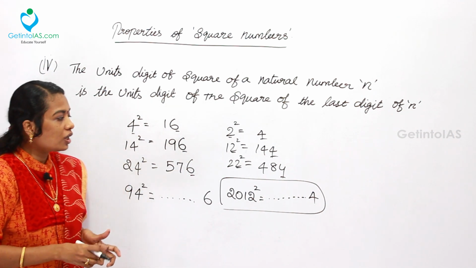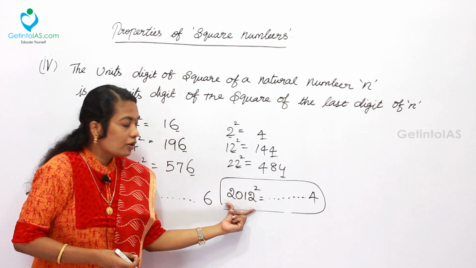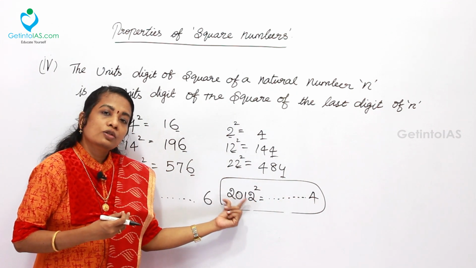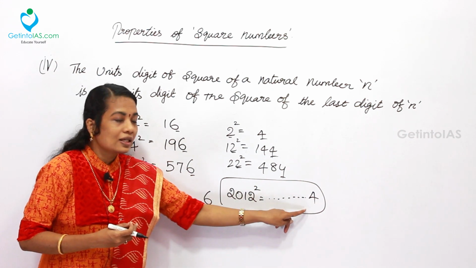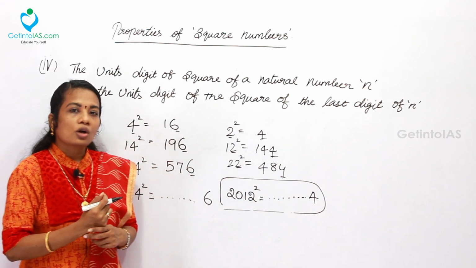So looking at the options, one of the options will definitely have the value 4, while the question has 2012 square. So you can easily conclude from the options which number is ending with 4, and that is your answer.